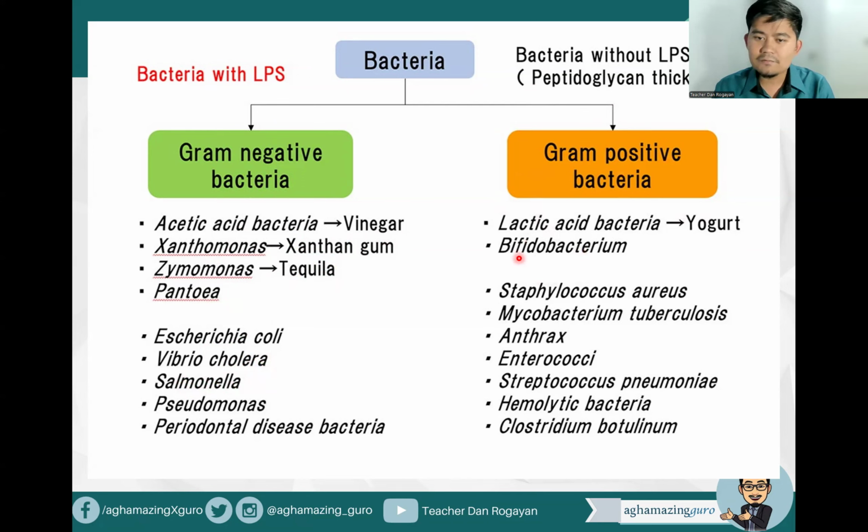While for gram-positive, lactic acid bacteria, which you can find in yogurt, Bifidobacterium, which is also a probiotic, Staphylococcus aureus, Mycobacterium tuberculosis, yung TB bacteria, anthrax, Enterococci, Streptococcus pneumoniae, hemolytic bacteria, and Clostridium botulinum. Okay, so these are some of the gram-positive bacteria.